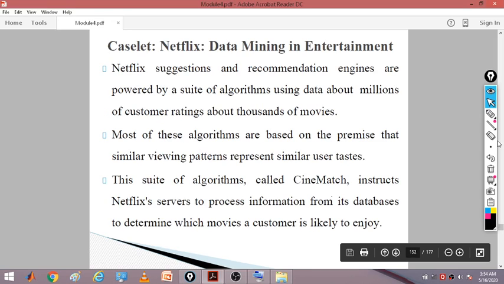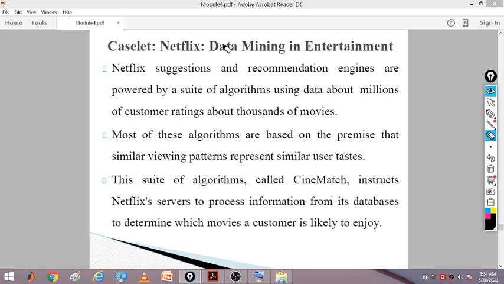Take Netflix data, for example. This is data mining in entertainment. On Netflix you have lots of data coming in. You have millions of customer ratings about thousands of movies. After watching the movies, people may rate them according to how they enjoyed them, and what was lacking. They may give a rating from 1 to 5.